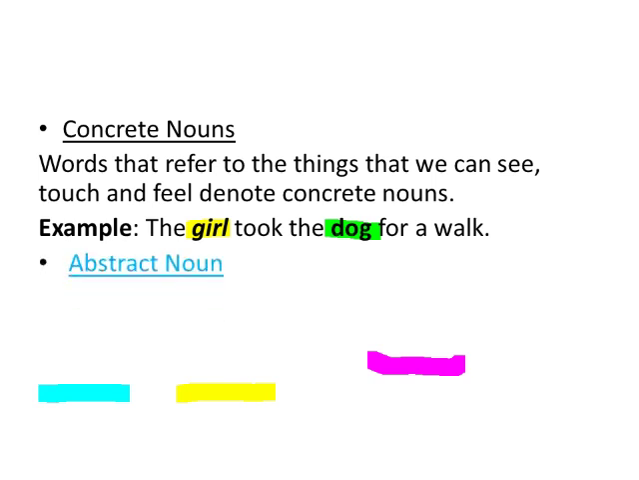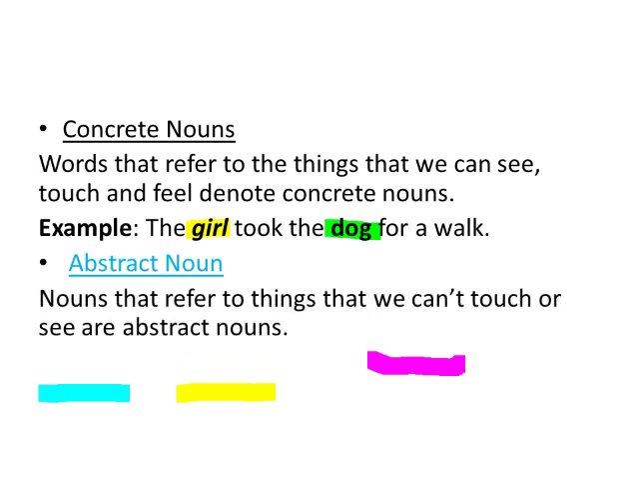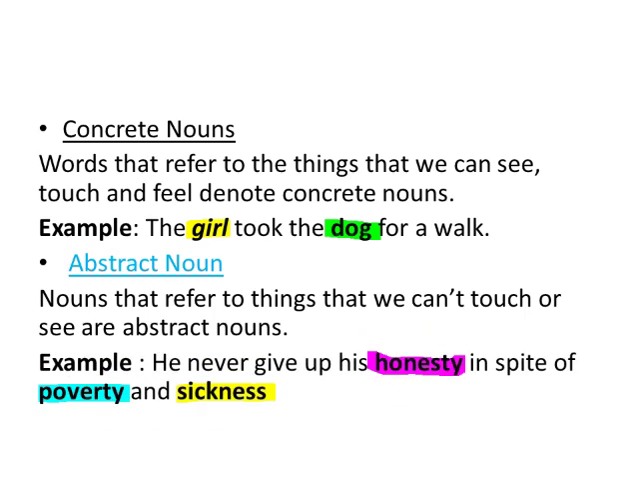On the other hand, abstract nouns are those nouns that refer to the things that we can't touch or see. For example, he never gave up his honesty in spite of poverty and sickness. We cannot touch honesty actually. We can't see honesty. We just feel honesty. If someone is honest, we just feel that the person is honest. We can't touch the person's honesty or see it.